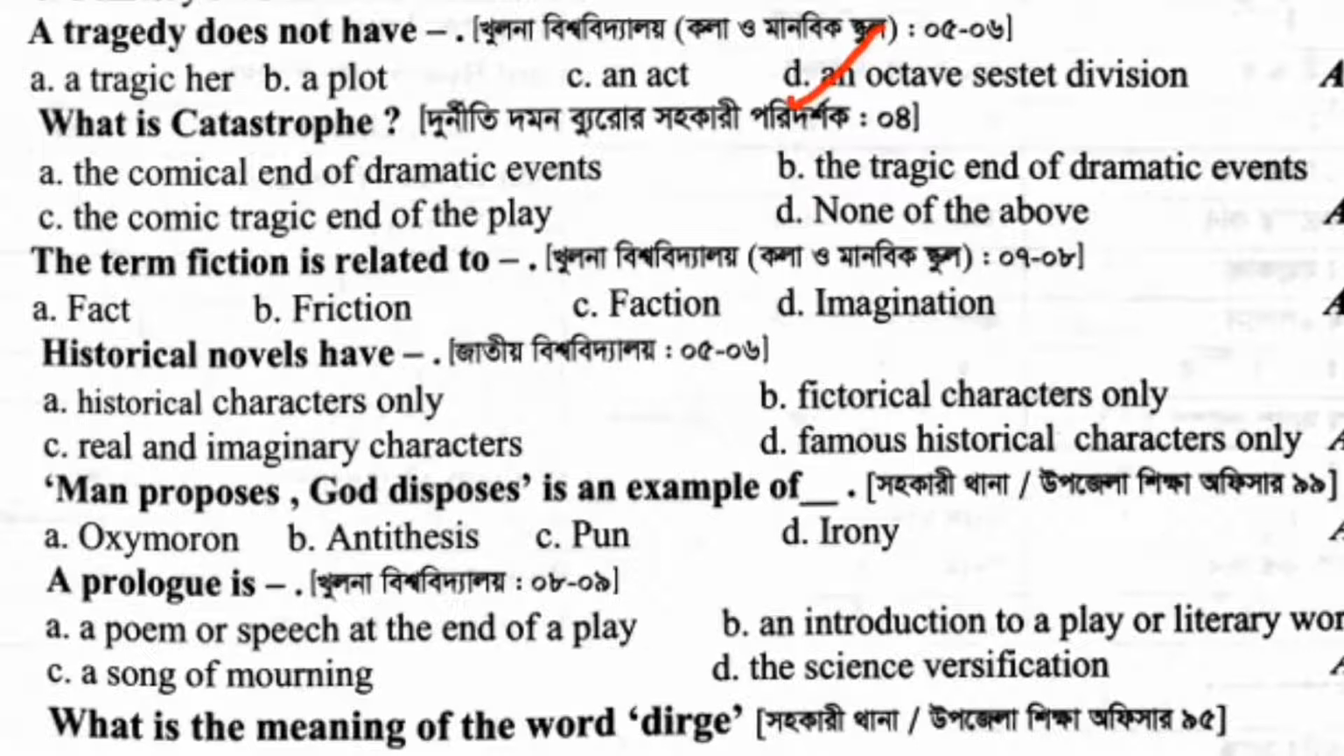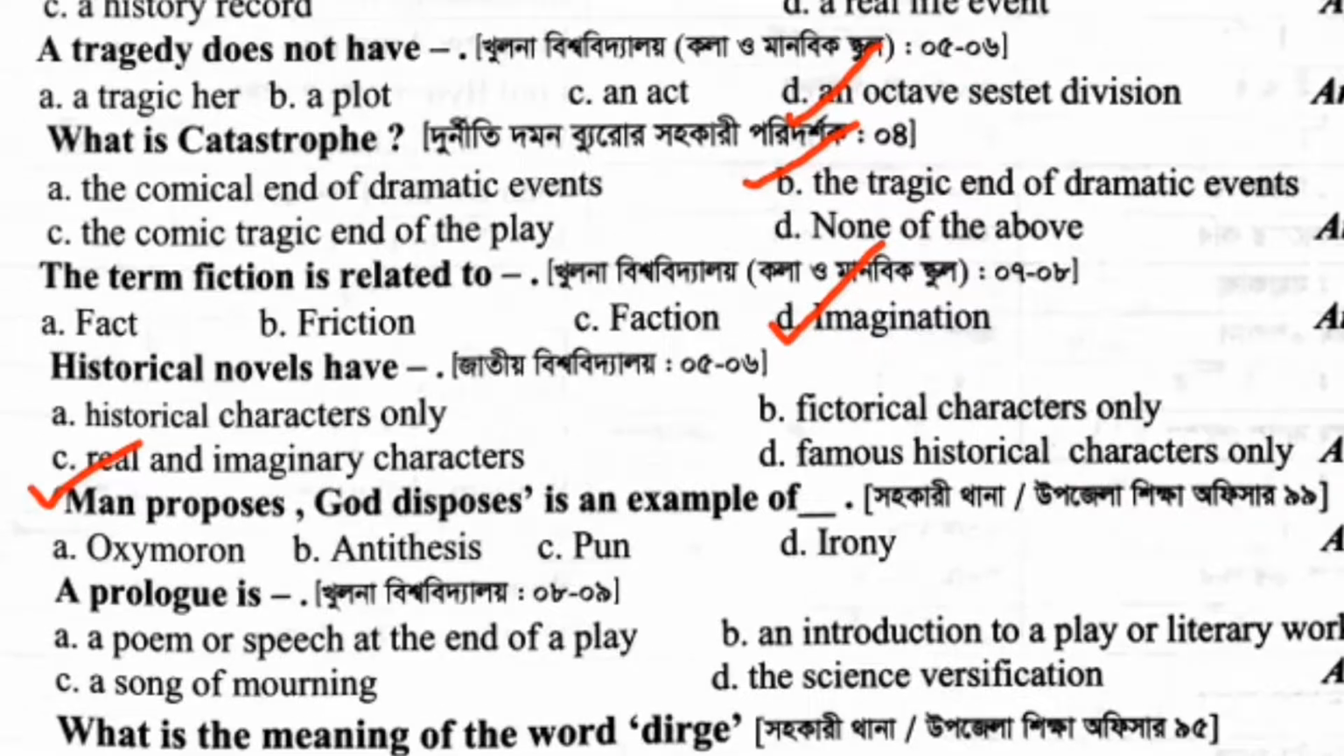What is catastrophe? The tragic end of dramatic events. The term fiction is related to dash. The term fiction is related to imagination. Historical novels have dash. Historical novels have real and imaginary characters. Man proposes, God disposes is an example of dash. Man proposes, God disposes is an example of antithesis.